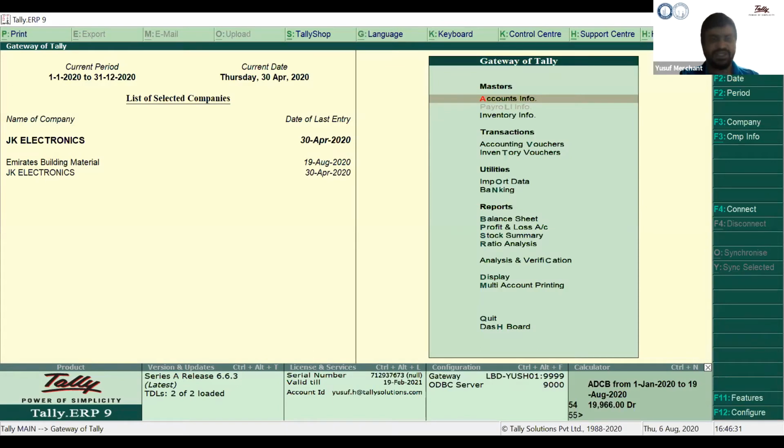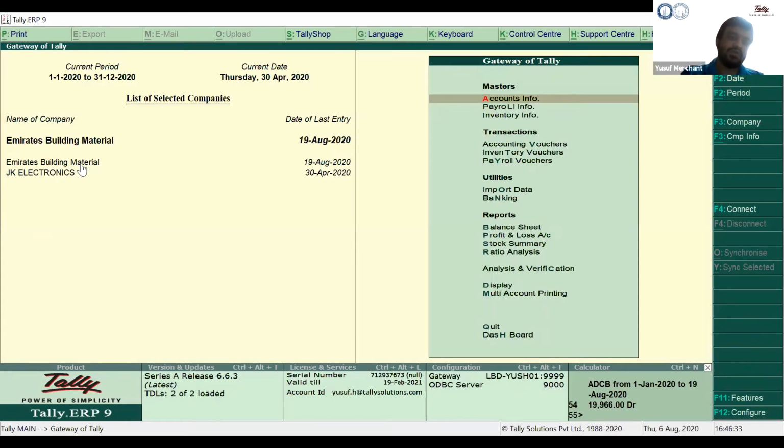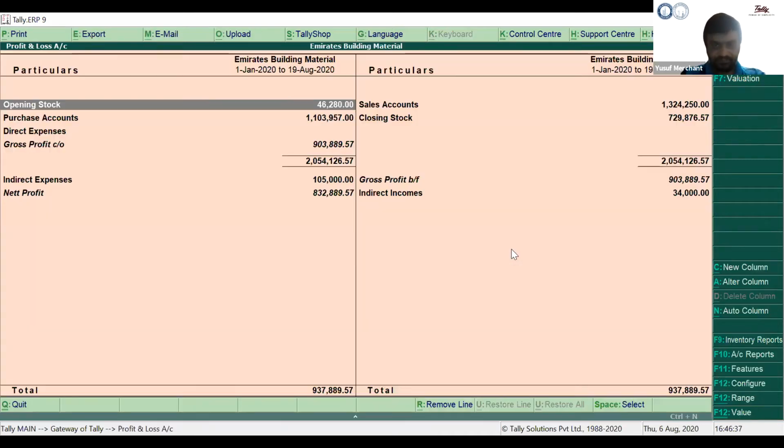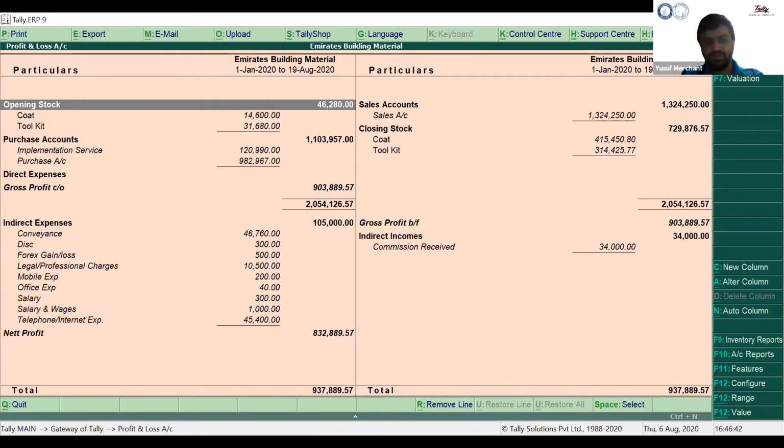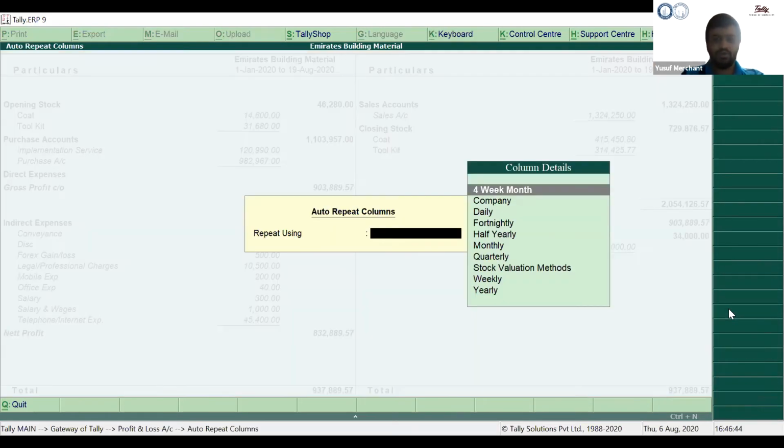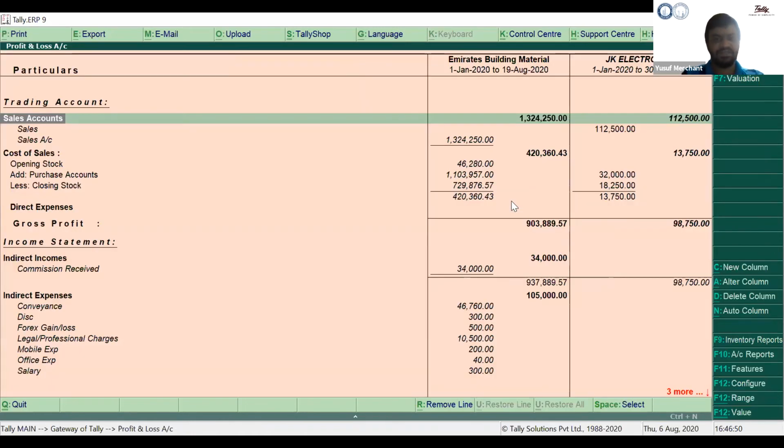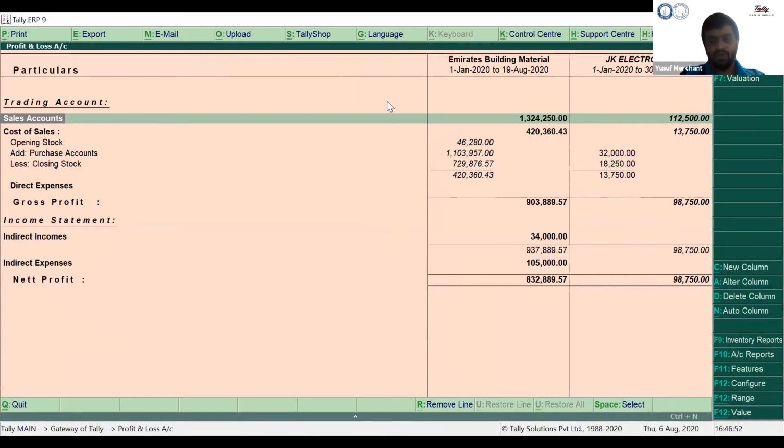This is a backup which is taken automatically. I'll go to Amaris Building Material here. When I go, click on profit and loss. Again, it's a detailed version of the profit and loss account. When 2 companies are selected, it will give you an option of company. When I select this, it will give you a profit and loss comparison between Amaris Building Material and JK Electronics.